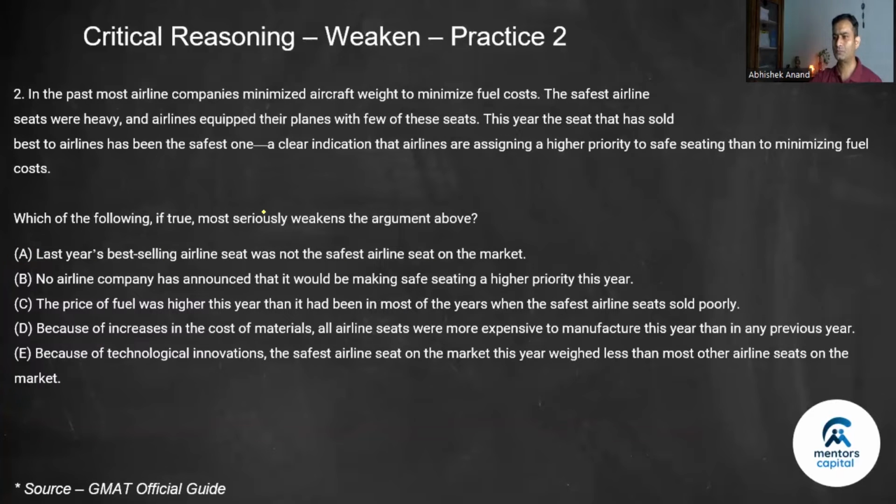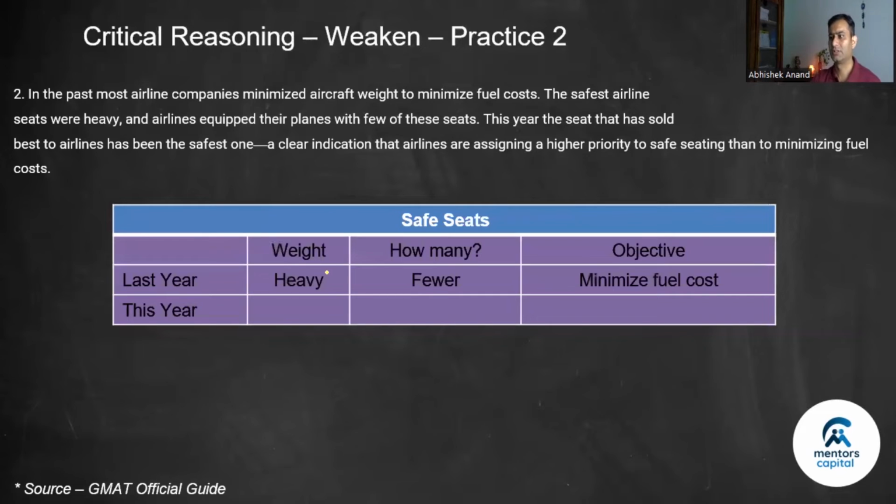Question number 2. Again, pause, solve, play. Okay. So what is happening here? Safe seeds, their weight last year was heavy. It is given. It's a fact, right? The safest, this is given last year. And how many seeds did the companies let's say buy of this type? Fewer in number. Why? Because if the seeds are heavier, your fuel cost will increase, and the objective was to minimize fuel cost. That's why they did not buy safe seeds, because those were heavier. Heavier means higher fuel cost.